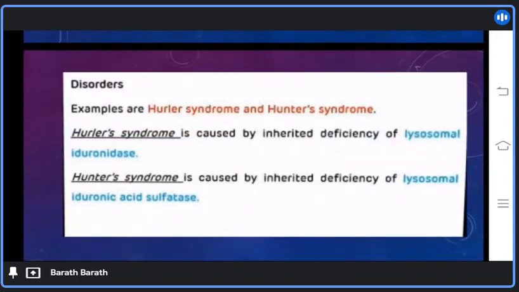Disorder. Examples are Hurler syndrome and Hunter syndrome. Hurler syndrome is caused by inherited deficiency of lysosomal hyaluronidase. Hunter syndrome is caused by inherited deficiency of lysosomal hyaluronic acid sulfatase.